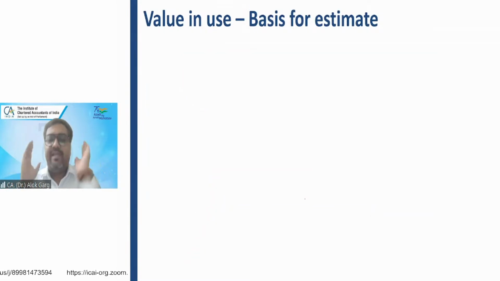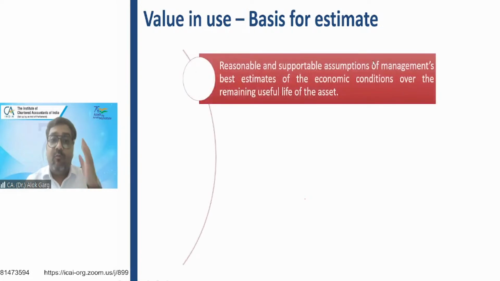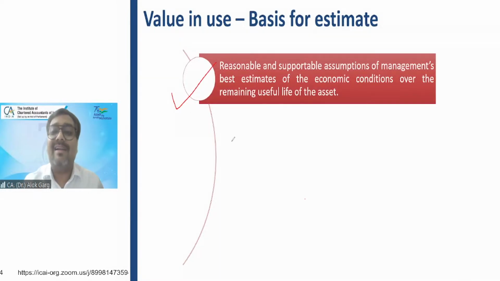So friends, you have to estimate the cash flows. You have to give weightage to the time value of money. You have to see the possible variations, so that you will be able to get the value in use. While estimating the future cash flows, you have to apply some basis for estimating the future cash flow. There must be a reasonable and supportable assumption of management's best estimate of the condition of the asset over the remaining useful life of the asset.